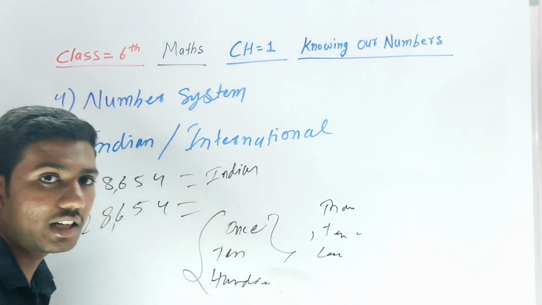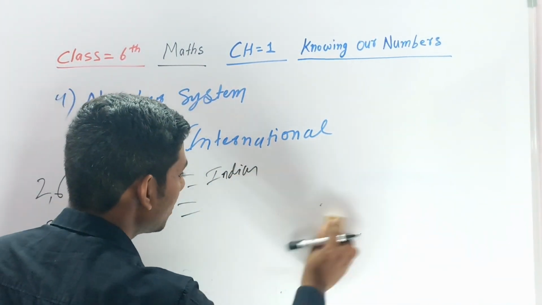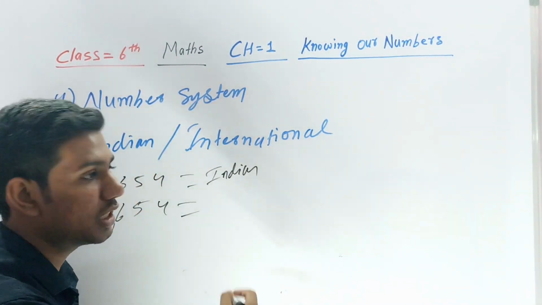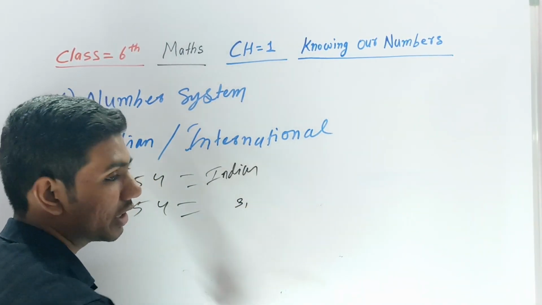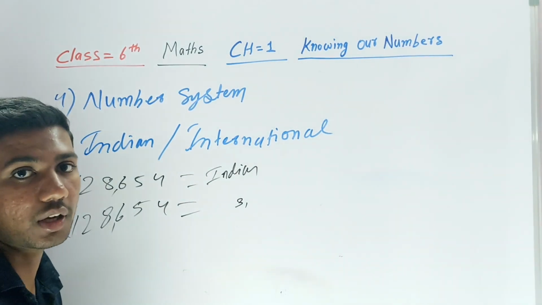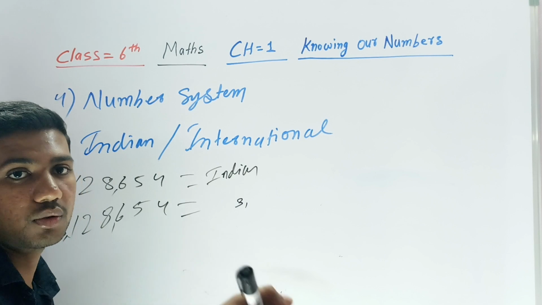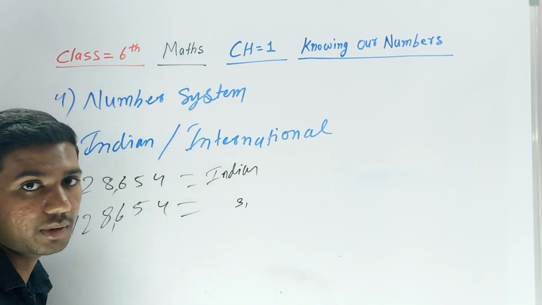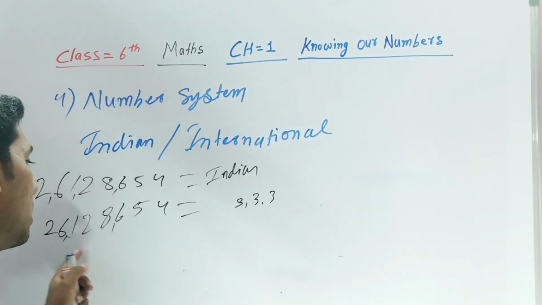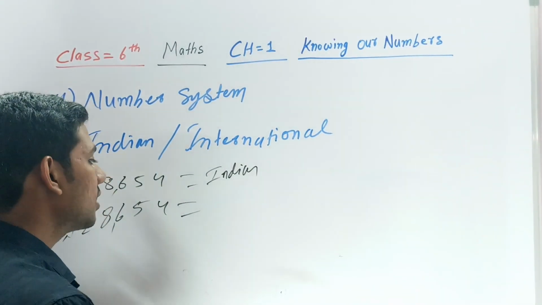In the international number system, why are you putting 3? Because in the international number system, ones, tens and 100 are different, this is 3 digits. Then after that million, billion, then 1000. Ones, tens, 100, then after that 1000, 10,000, 100,000, these are 3 numbers in each group. Because of that we are putting a comma after every 3 digits in the international number system. Don't get confused in that.